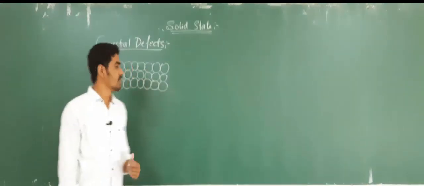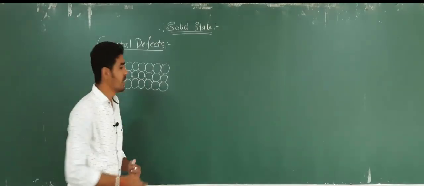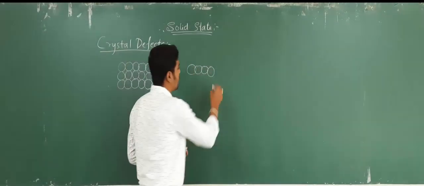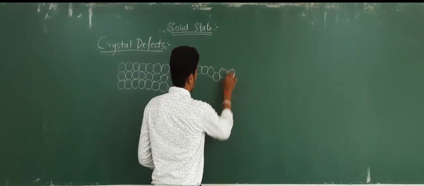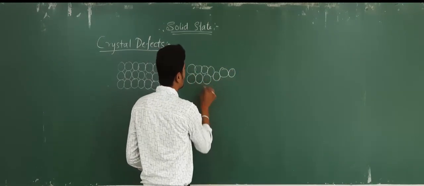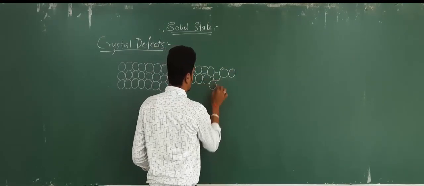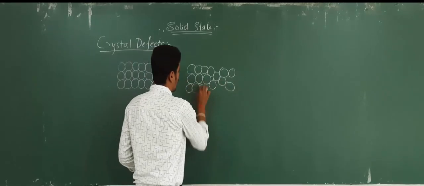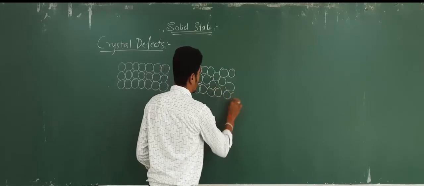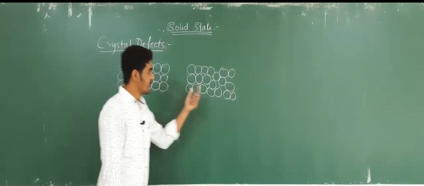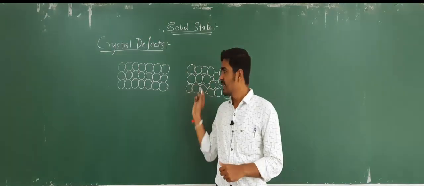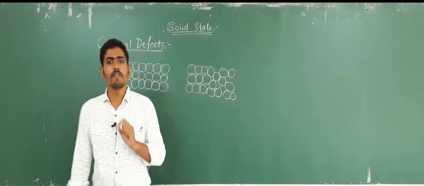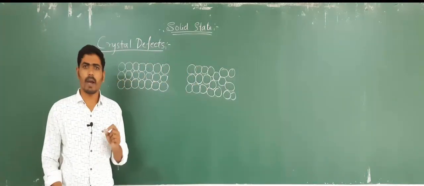Now if I consider a crystal in which somewhere the particles are deviated from their arrangement, then such an arrangement in solids is said to be a defect. Defects mean any deviation in the arrangement of particles.